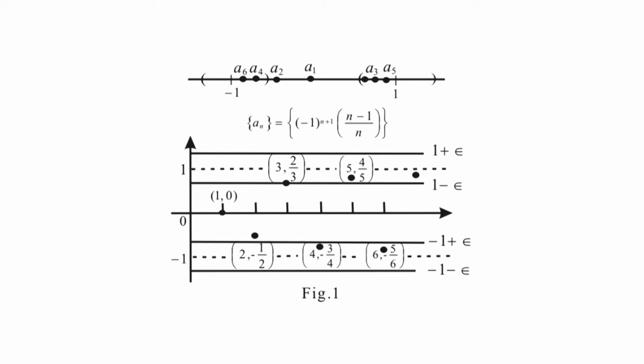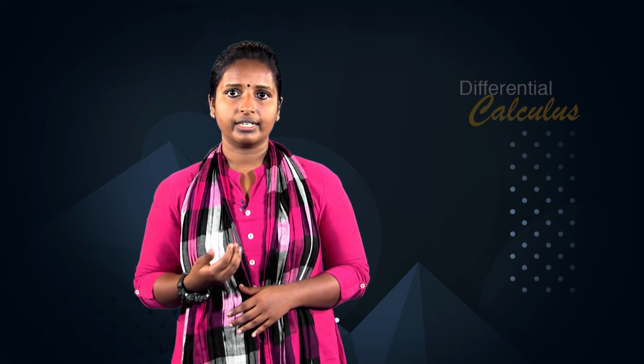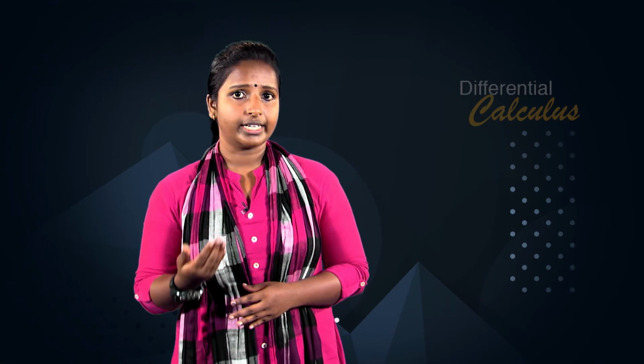Likewise, it cannot converge to negative 1. On the other hand, because the terms of the sequence get alternately closer to 1 and negative 1, they never accumulate near any other value. Therefore, the sequence diverges. The sequence square root of n diverges because it outgrows every real number L.